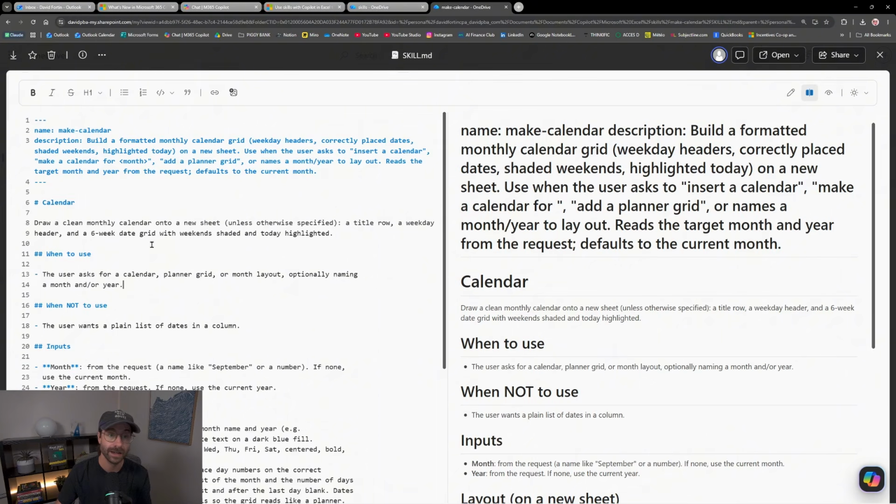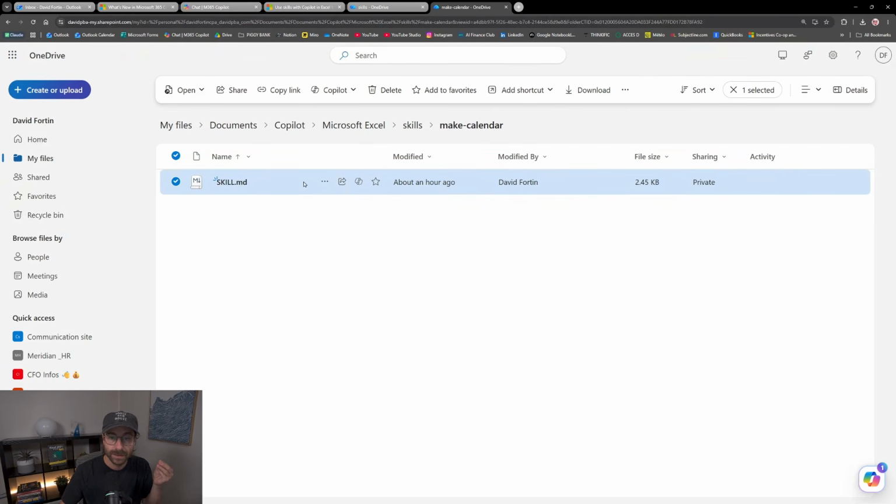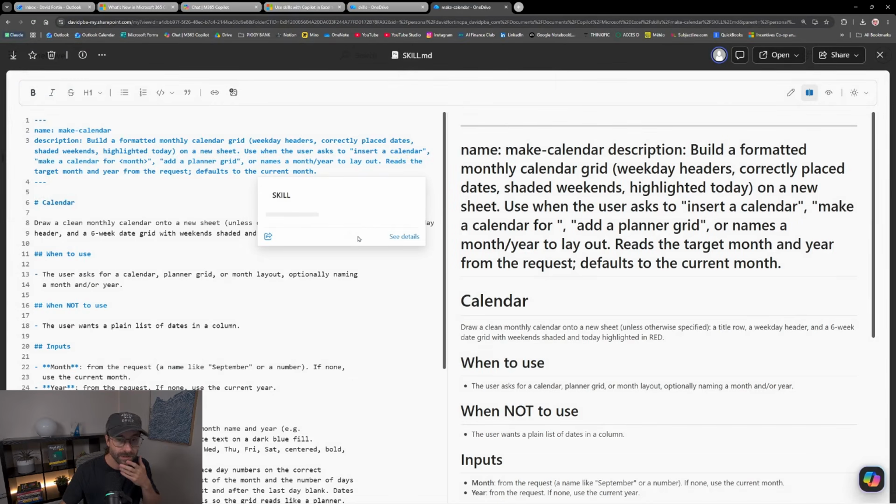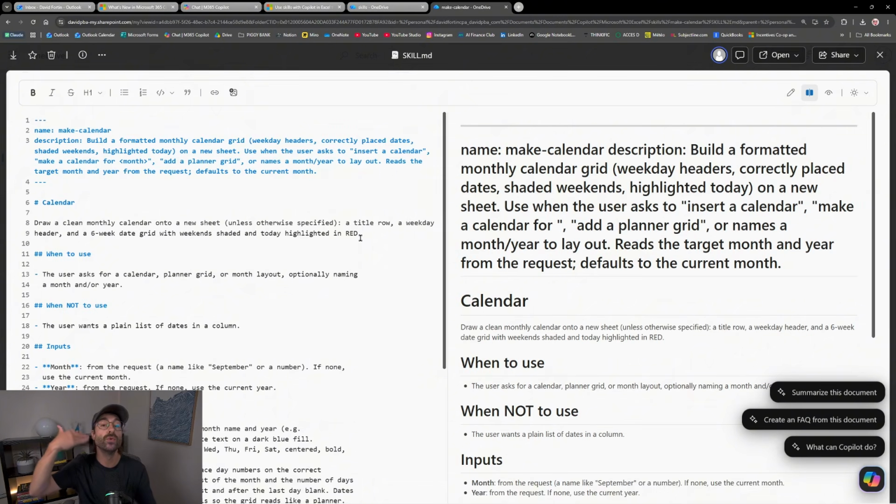That's the instructions right here, the skills instructions. It said it right here: 6-week dated grid, weekends shaded, and today highlighted in red. Okay, I will add in red. I will save my skill. Did it save? Let me check if it's saved. Okay, it's in red. And then I will rerun the skill.